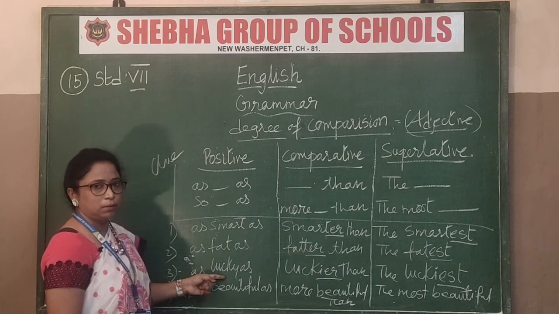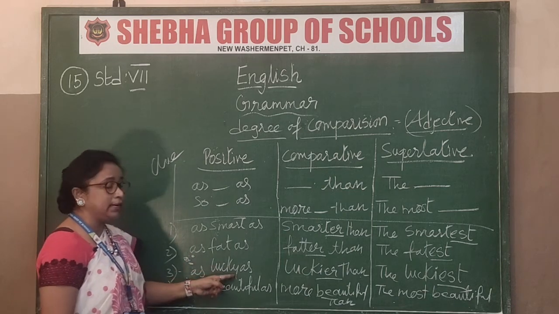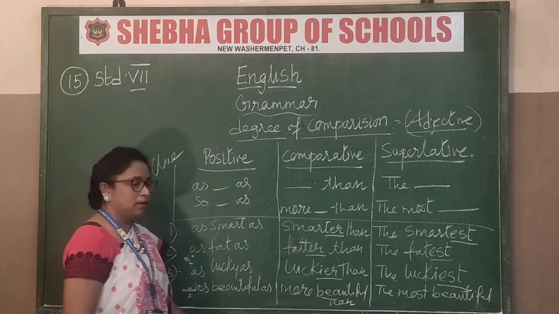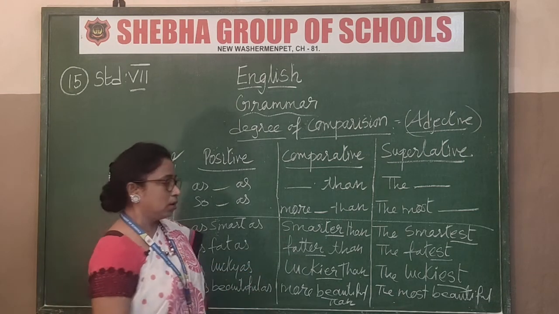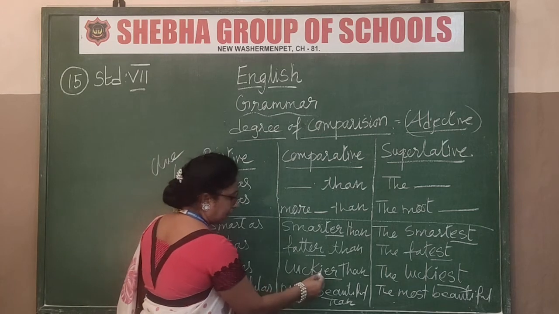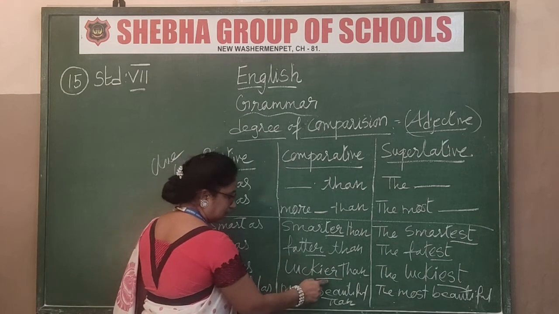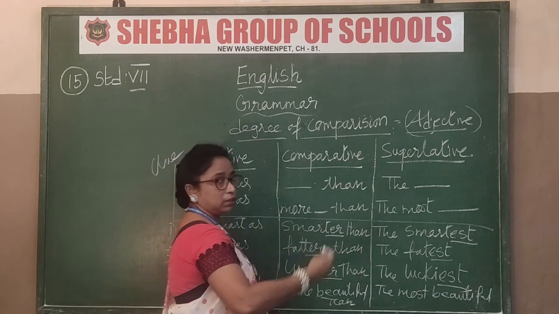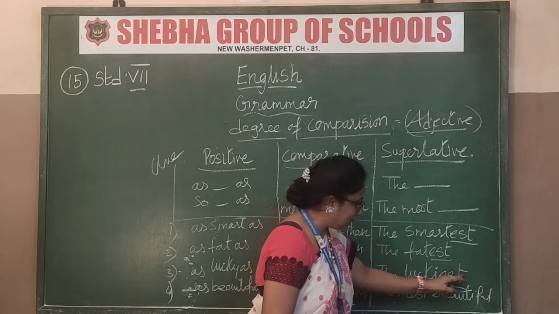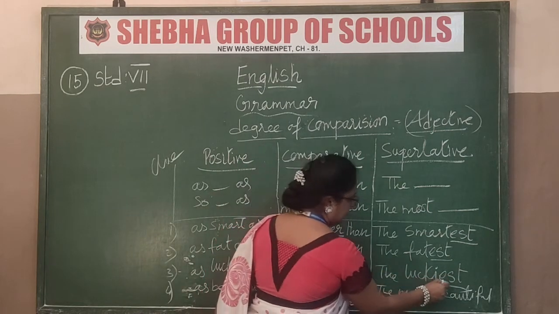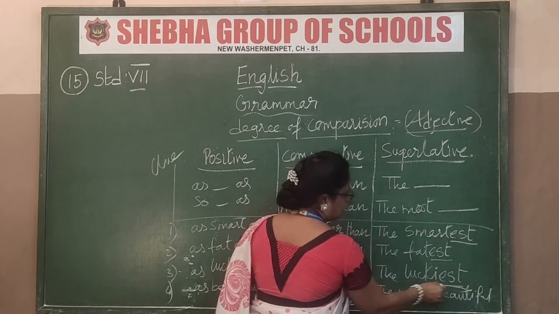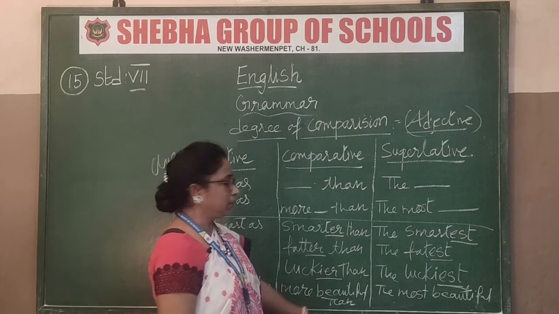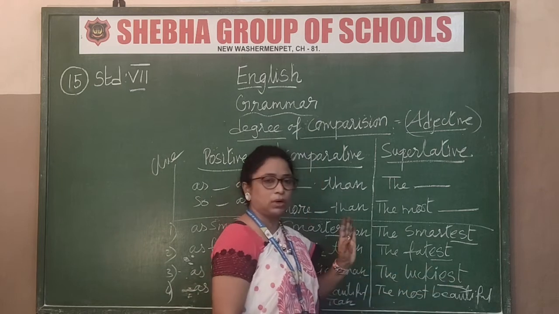Now see the word lucky. Lucky is what? Two syllables. It is ending with Y. As lucky as. Now how is lucky going to change? You take off the Y and add i-e-r: luckier than, that is for comparative. And for the superlative, the luckiest, i-e-s-t. Don't miss the spelling; that I is very important.